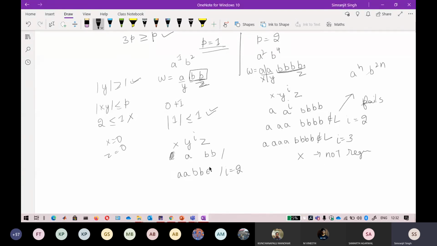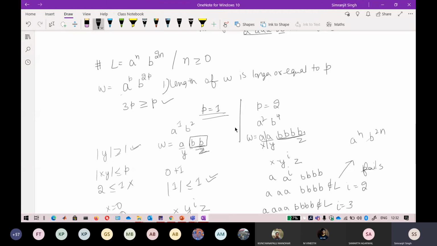a a b b. And that does not belong to the language, because if there are 2 a's, there should be 4 b's. In the same way, if it is raised to the power of 3 here, it will become a a a b b. So this also does not belong to the language. You can directly say from here also that this is not right. For that one also you can try it. I just don't want to confuse you. That is why I have taken this p equal to 2.